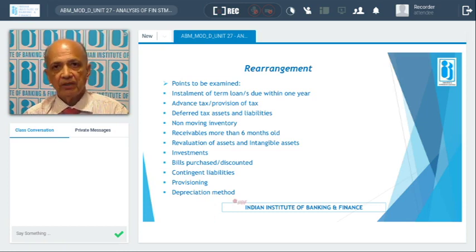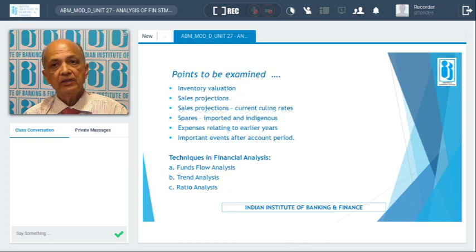The depreciation method, which method it is following. Either it's the written down value or the straight line method. Written down value as per the Income Tax Act; in the balance sheet, accounting standard, it is going as per the SLM method. So which method is going, whether it is properly taken care of or not, because these are the areas where jugglery can take place. Then inventory valuation should be as per the current valuation.